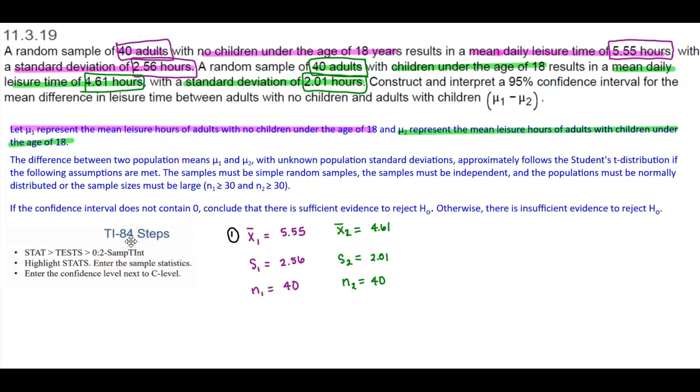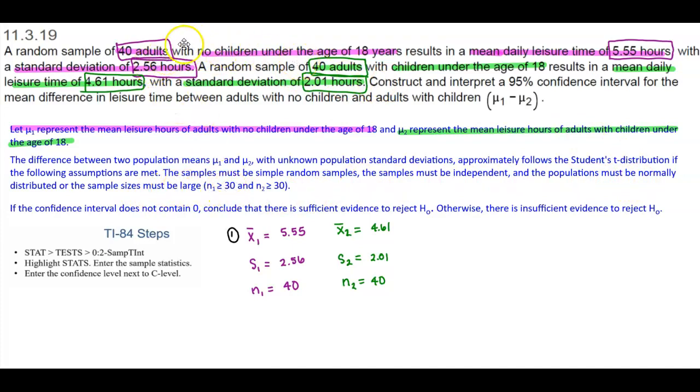Now recall here that the difference between two population means with unknown population standard deviations approximately follows a student's t-distribution if the following assumptions are met. The samples must be simple random samples, which they are. The samples must be independent, those are 2 independent samples. And the populations must be normally distributed, or the sample sizes must be large, meaning greater than or equal to 30.